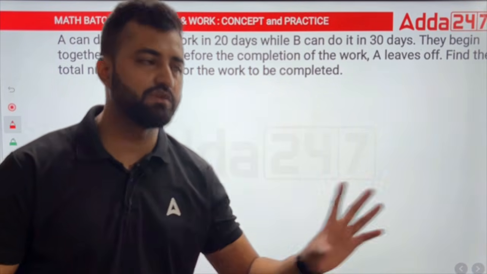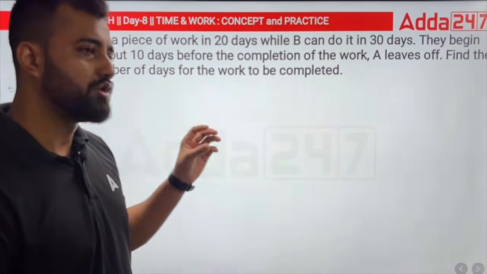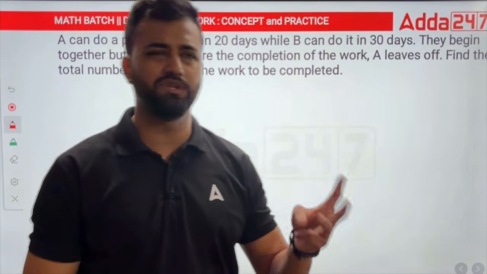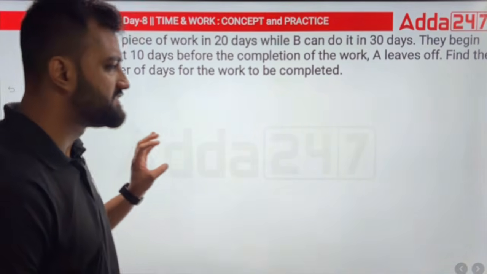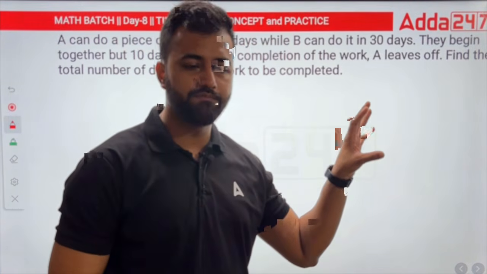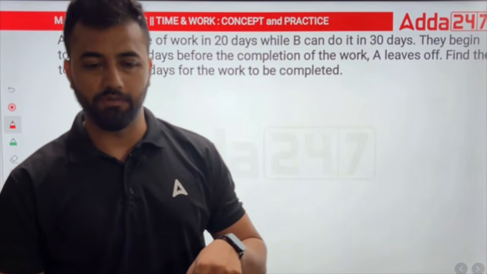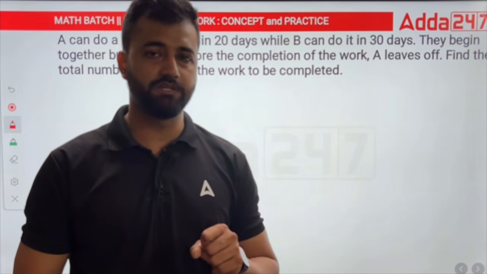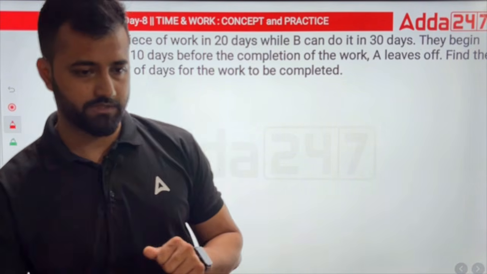So this is known as the betrayal concept. 2 persons start working together, there can be 3 also, it's not always 2, it can be 2, 3, 4, any number of persons working together, but at the end, some of them will leave, because of which you'll have to work alone. This concept is known as your betrayal concept.